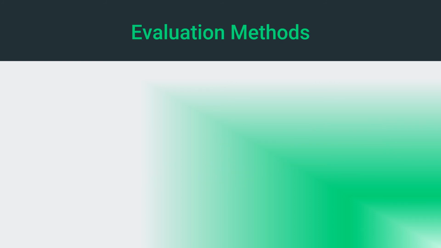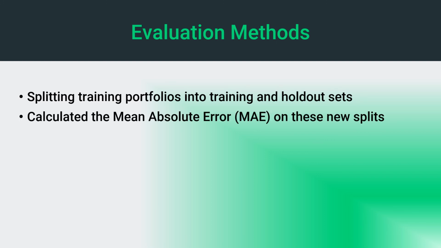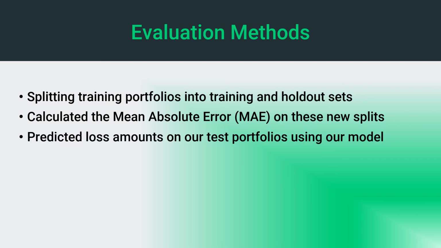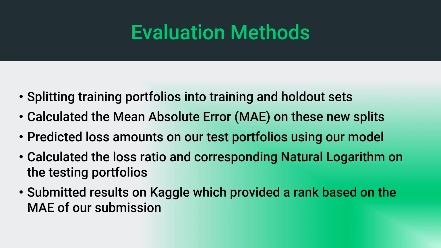Finally, for our evaluation methods, we first split our training portfolios into training and holdout sets. We then calculated the mean absolute error on these new splits. Loss amounts in our testing portfolios were then predicted using our model. These predictions were then used to calculate the loss ratio and corresponding natural logarithm of the portfolios themselves. And finally, these values were then submitted on Kaggle, which provided a rank based on the mean absolute error of our submissions.